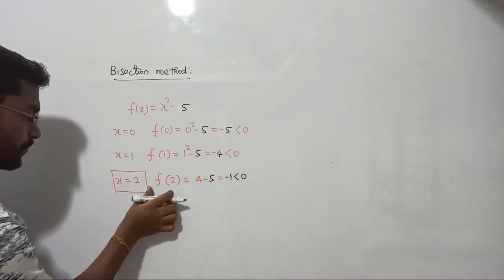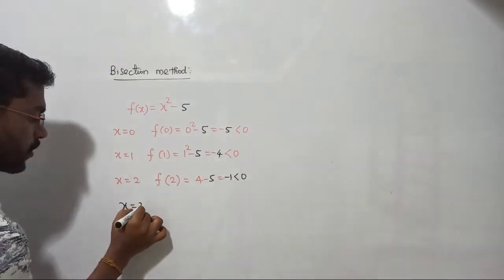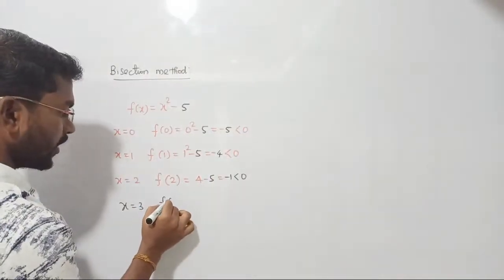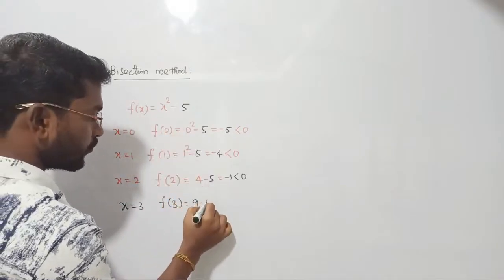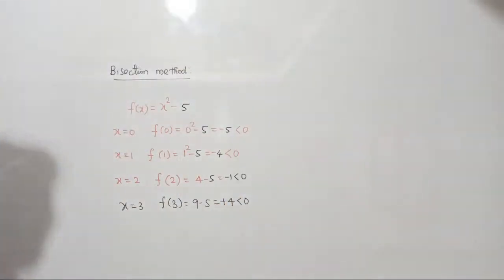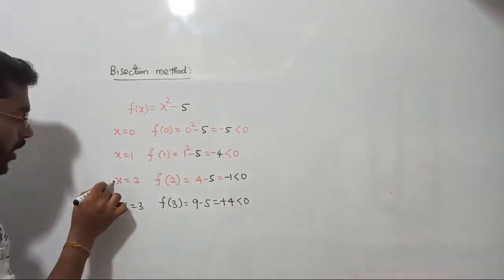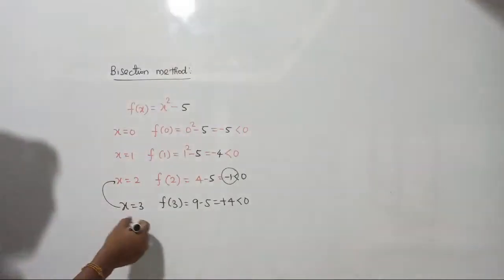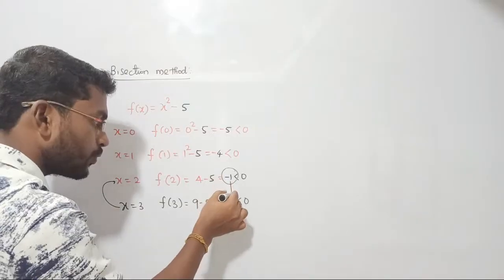Let's raise. Now this is not the answer because I have changed the question. Substitute x equal to 3, right? Still I am getting less than 0? f of 3 is going to be 3 square will become 9 minus 5, which is plus 4. Guys, listen, what did I understand here? At x equal to 2 I am getting a negative value. At x equal to 3 I am getting a positive value. Suddenly we have gone from -1 to +4.